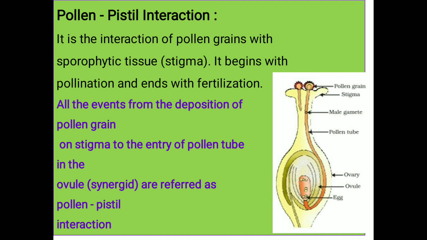How does it happen later on? The compatible pollen absorbs the water and nutrients from the surface of the stigma.